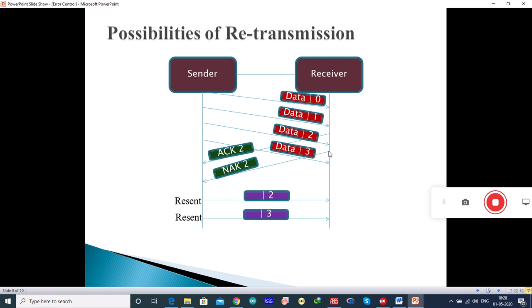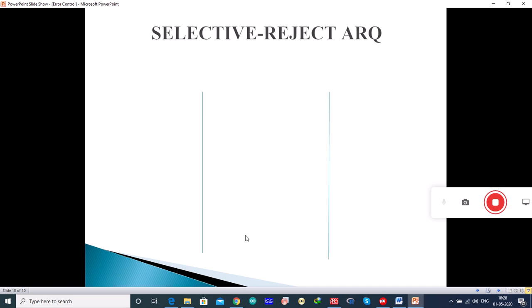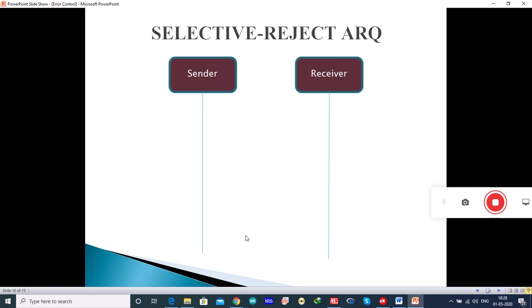Although the error is only at data 2, it has to send both 2 and 3. That is, in this technique, once it receives a negative acknowledgement, all the frames after that will be retransmitted again.